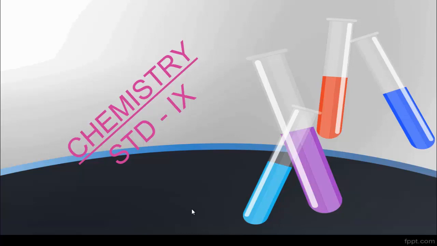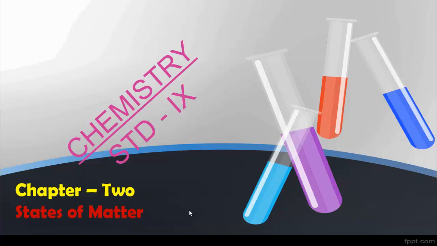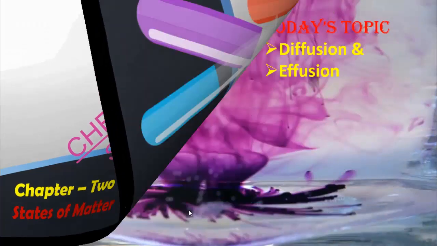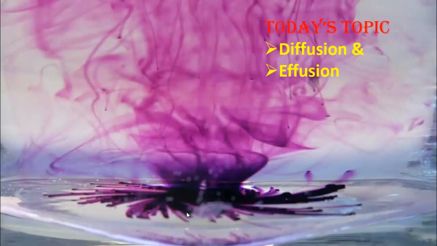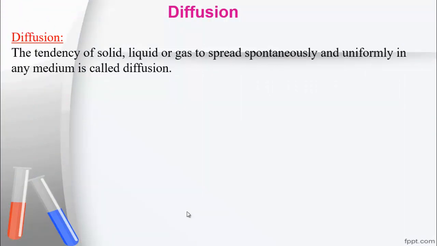We are in chapter 2, states of matter. Today I will discuss the diffusion and effusion process. At first, the diffusion process. What is diffusion? The tendency of a solid, liquid or gas to spread spontaneously and uniformly in any medium is called diffusion. That means diffusion is just a dispersion process of a solid, liquid or gaseous substance in any medium.